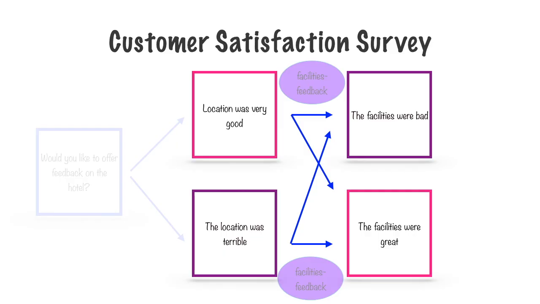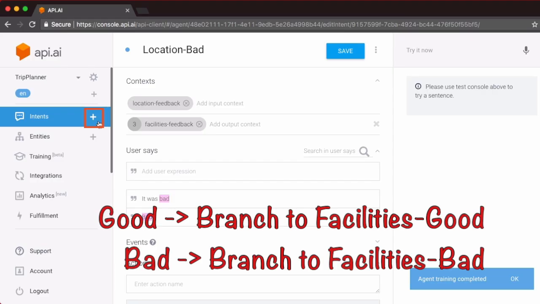We are now done with creating the location good and the location bad intents. Each of those intents at the very end asked a question about the facilities at the hotel that the customer stayed at. Were the facilities good or bad? Now let's create those two intents, facilities good and facilities bad. If the answer to the question asked in the previous intent was that the facilities were good, we will branch to the facilities good intent. If it was that the facilities were bad, we will branch to the facilities bad intent.